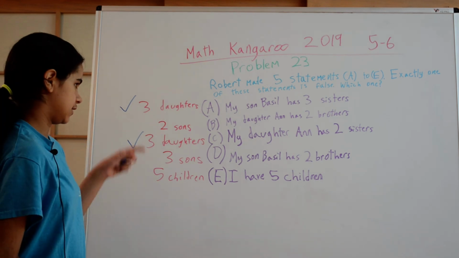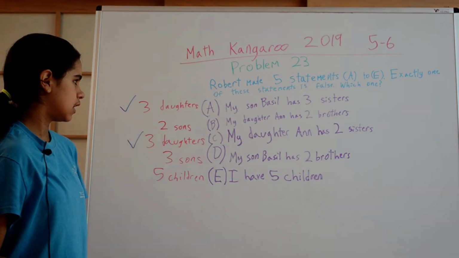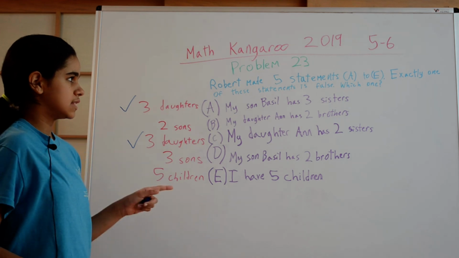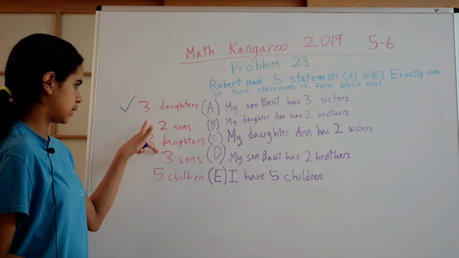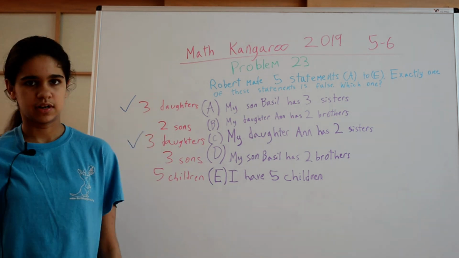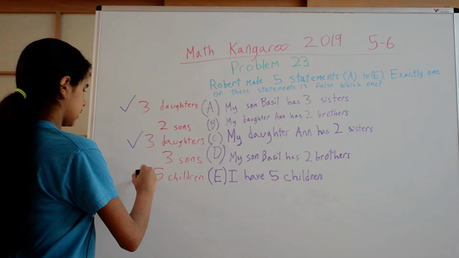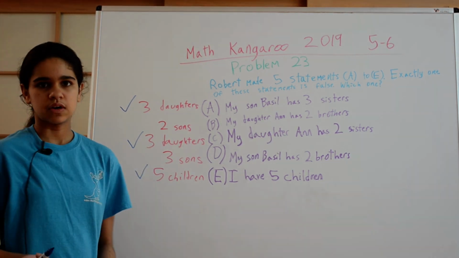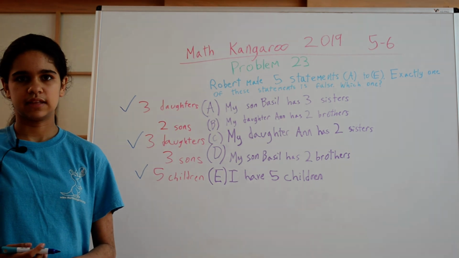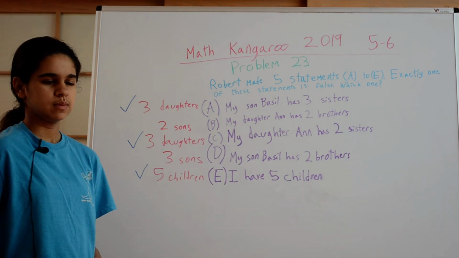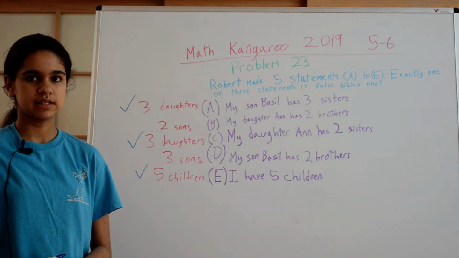So we know that either this one or this one is false. So there's only one statement that's false, and if we know that it's one of these 2, then all the others are correct. So that means this one is correct. So now we know the number of daughters and the number of total children. So we can use that to figure out the number of sons.